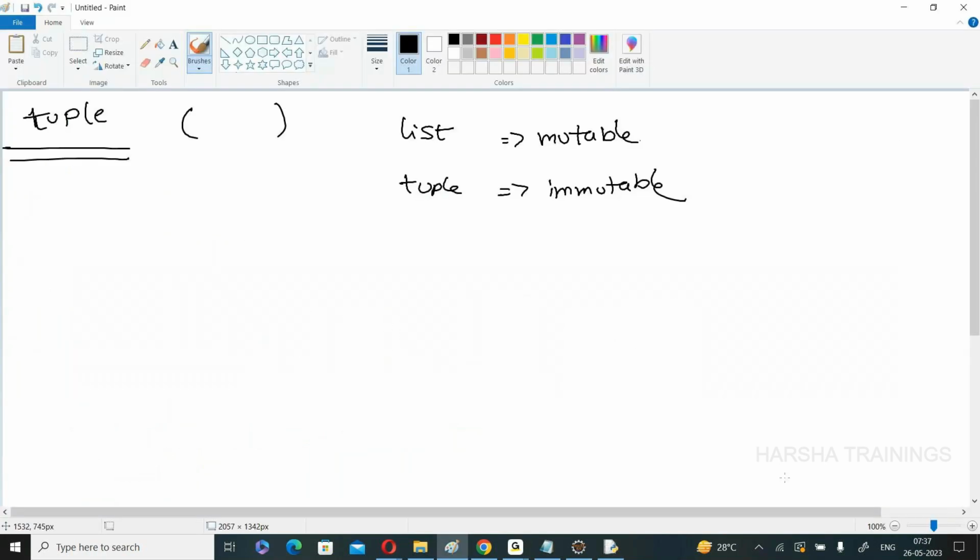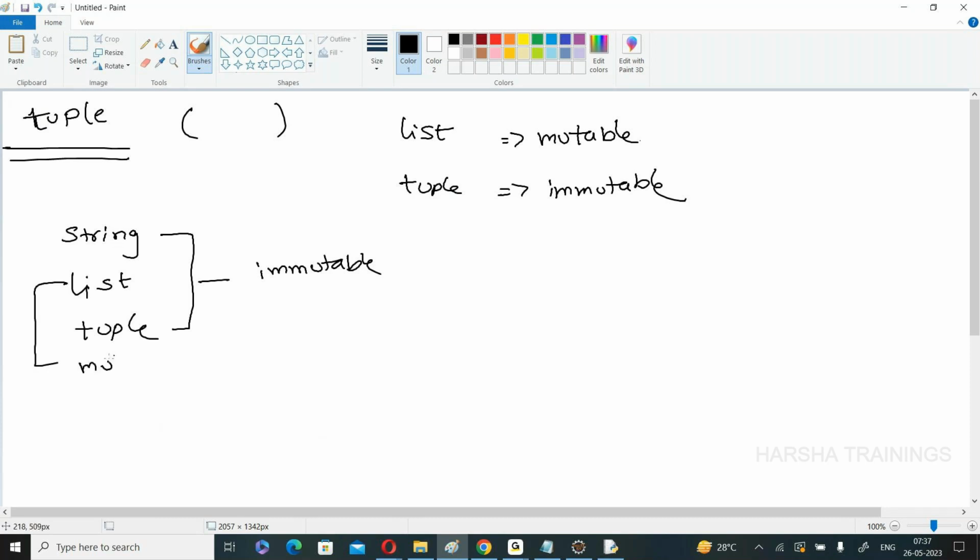So string is completed. Now what have we completed? String, list, tuple. Remember, here string and tuple, these two are immutable and list is mutable. List is mutable. I think everyone is clear.